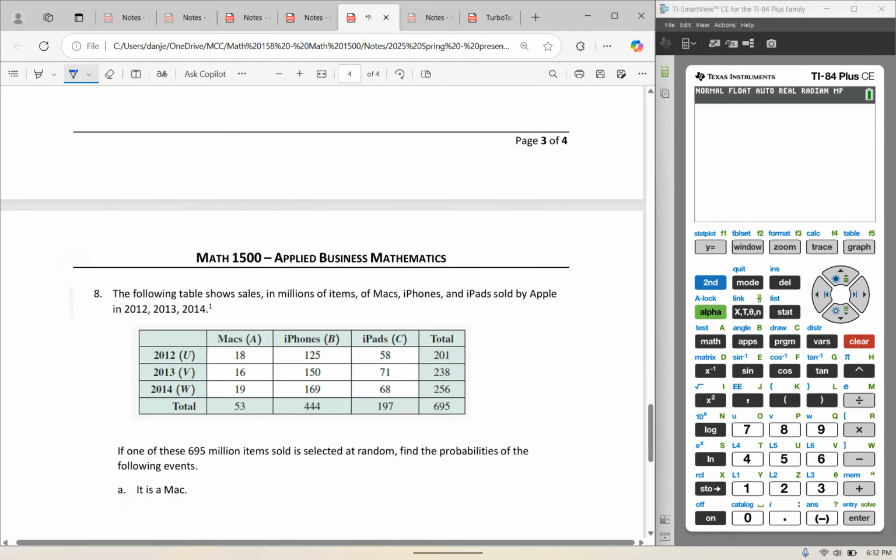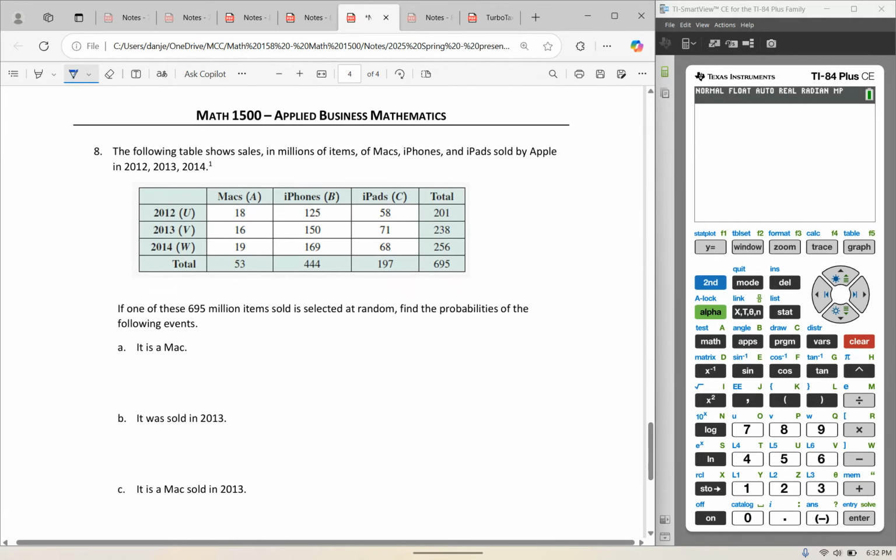Most often we like to situate our data in a table. And again, this table comes courtesy of our textbook, so again, all credit there. The following table shows sales in millions of items of Macs, iPhones, and iPads sold by Apple in 2012, 13, and 14. You'll notice Macs, in 2012 we sold 18 million Macs, 16, 19, for a total of 53 million Macs sold over that 3-year period. And you can read the rest of the table.